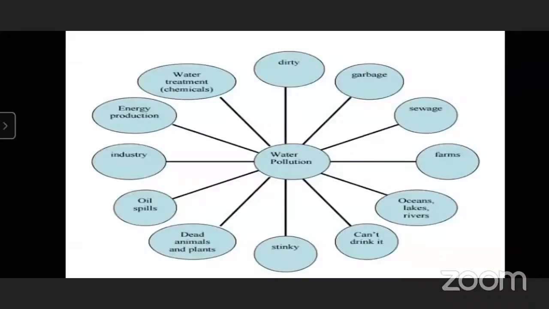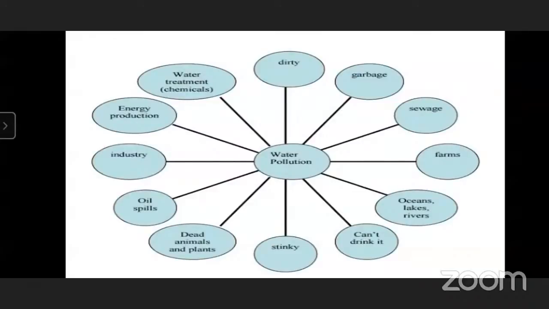So water pollution happens, and such water we can't drink. And dead animals and plants, we know there are dead animals and plants. When rain comes, they get mixed into the water and the water gets polluted.